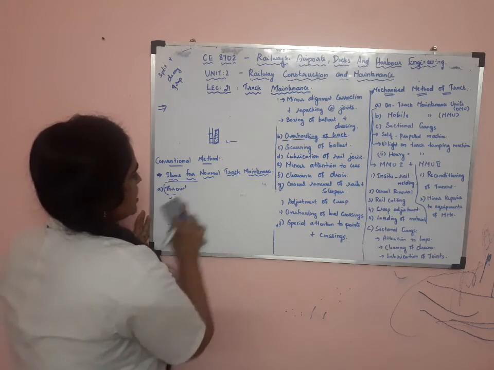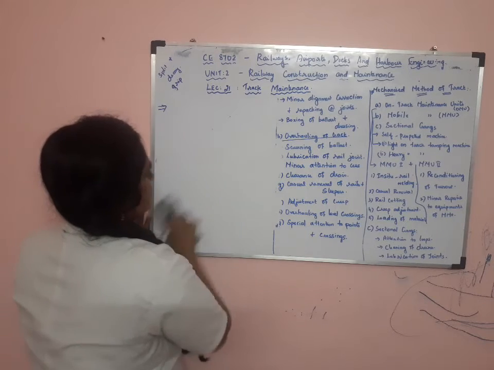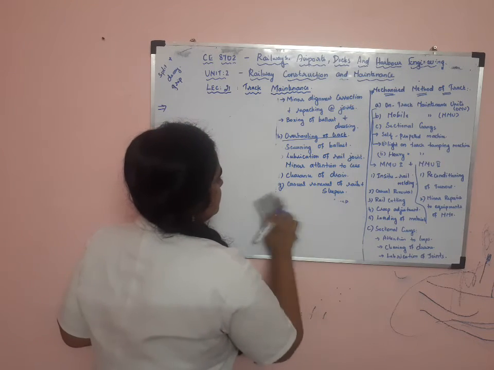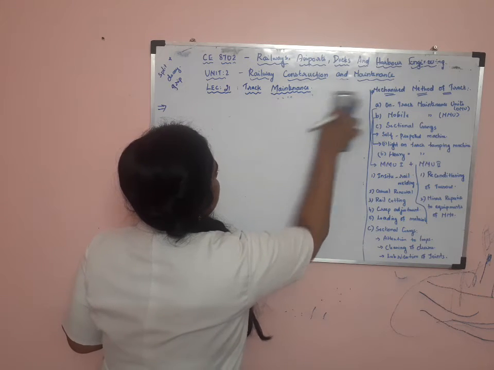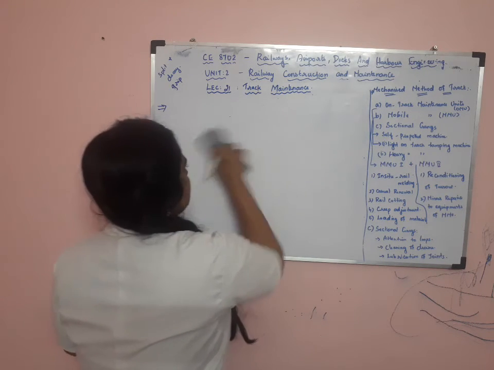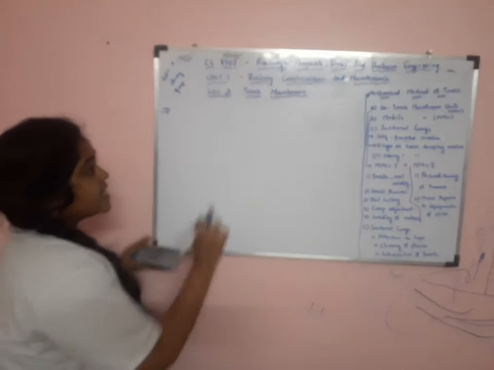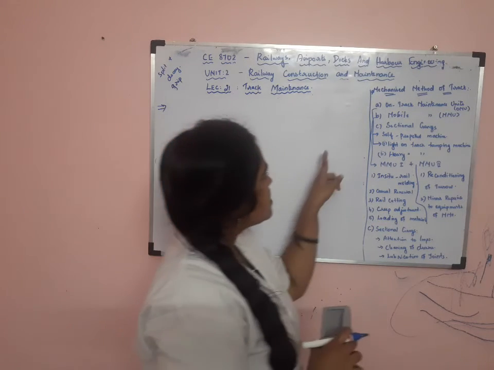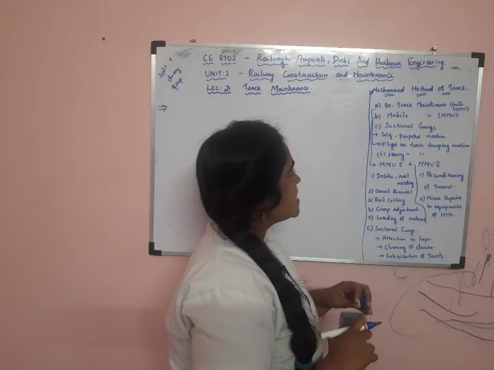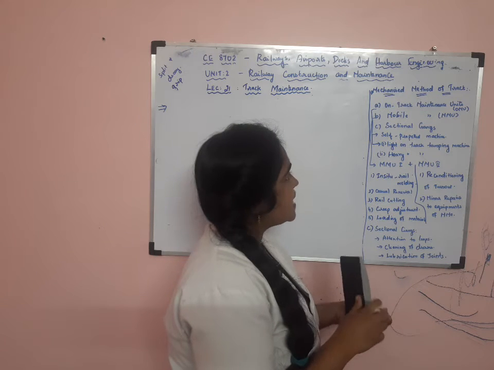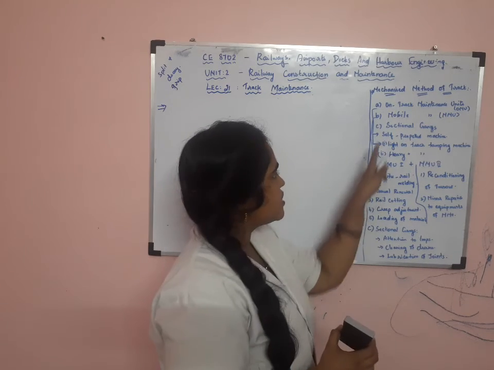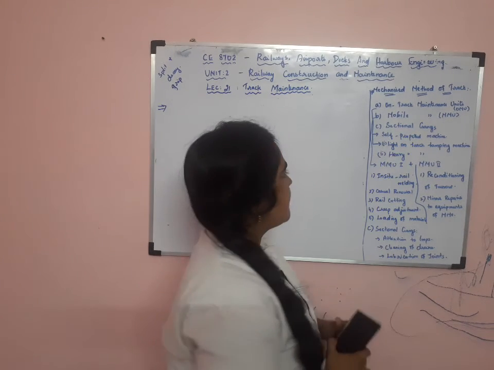Now I am going to discuss the mechanised method of track maintenance. This mechanised method of track maintenance is divided into 3 units, that is on track maintenance unit, mobile maintenance unit, sectional gangs.